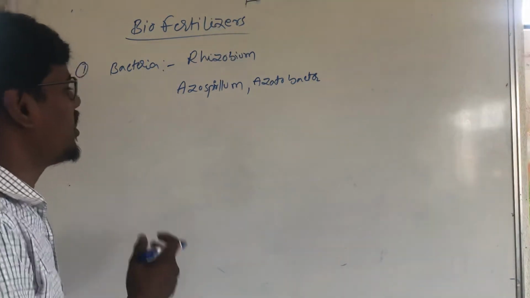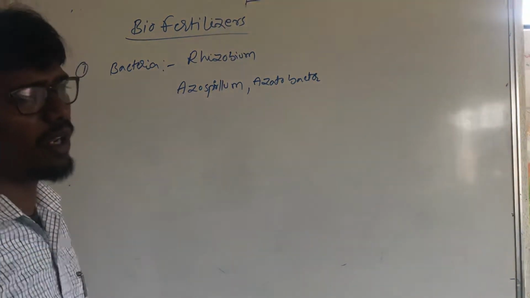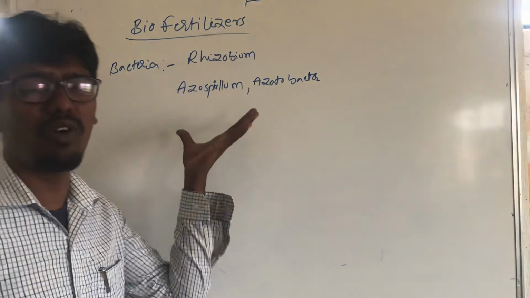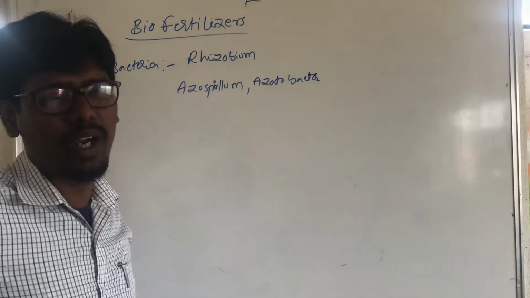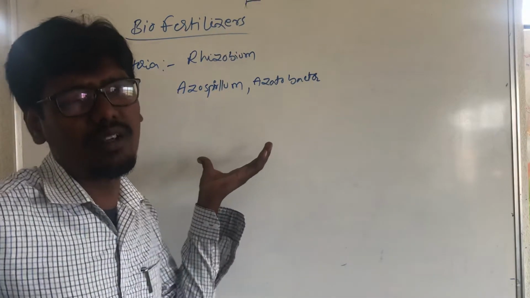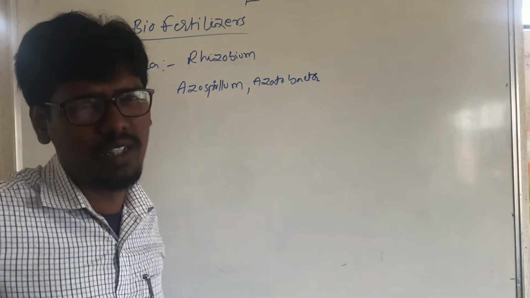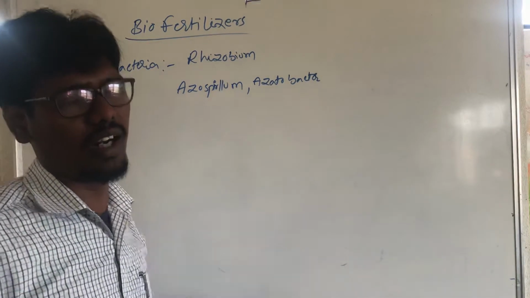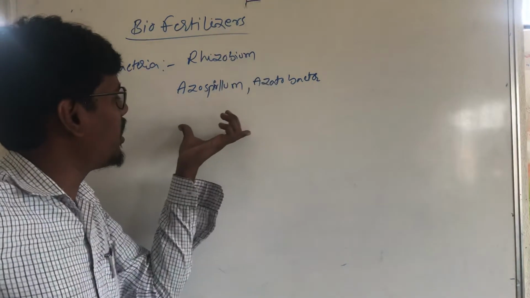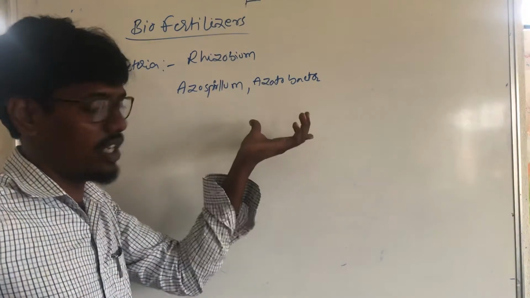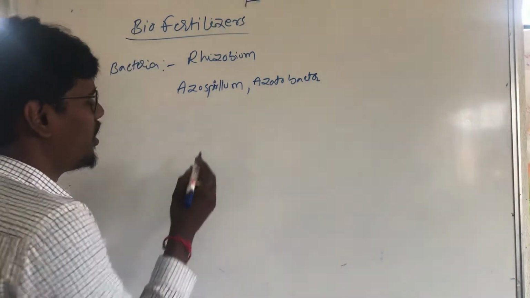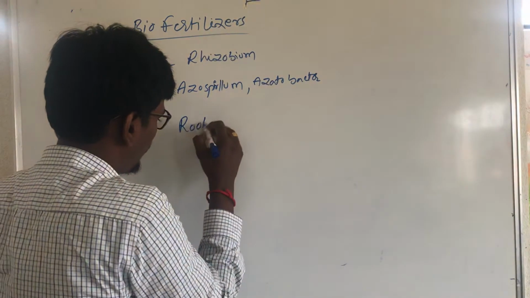Rhizobium belongs to the family of leguminous plants. It is found as a symbiotic bacteria. Symbiotic means a relation between two organisms, a mutual relationship between two organisms. So this is also the case for Azospirillum and Azotobacter. They are found in the root system.